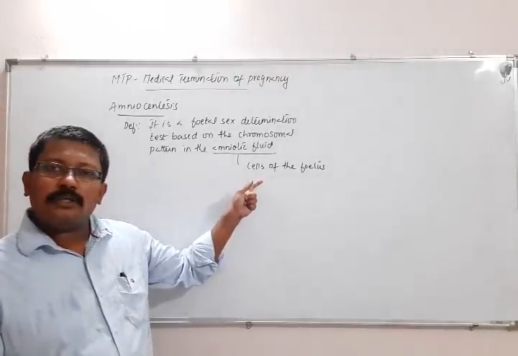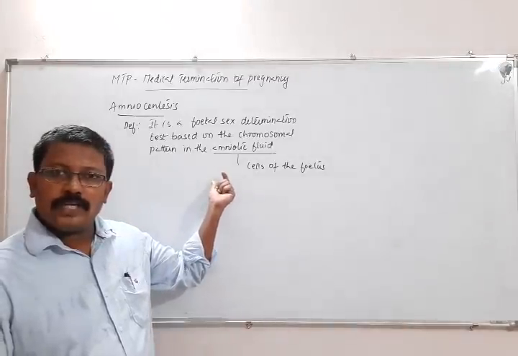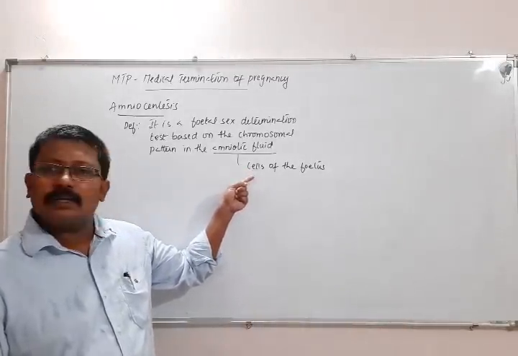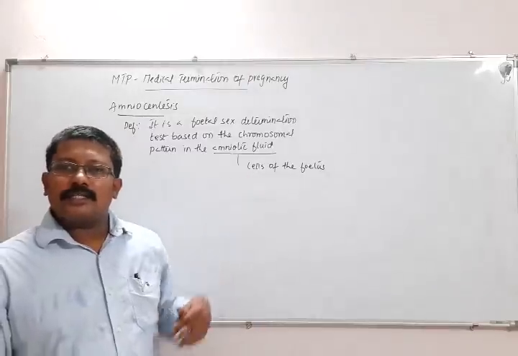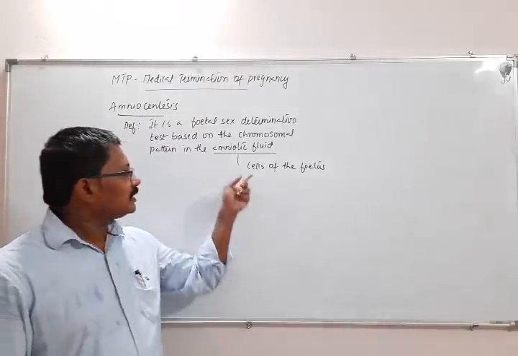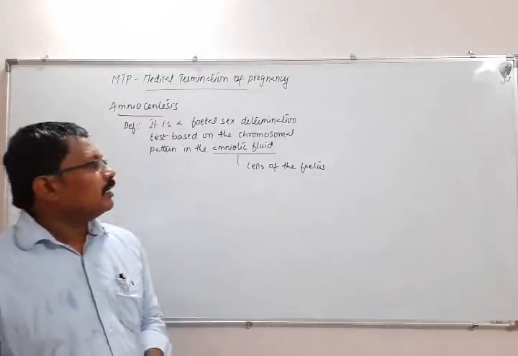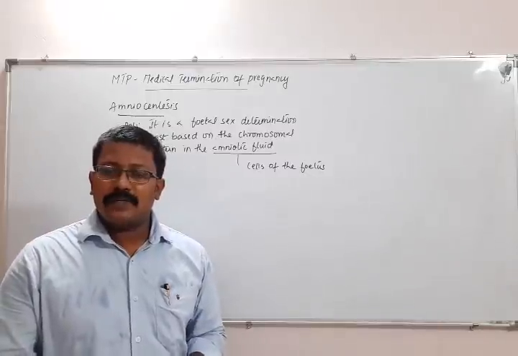Now they are going to collect a small amount of amniotic fluid that consists of fetal cells, and by determining the chromosomes of those cells, they can come to know the sex of the fetus growing.